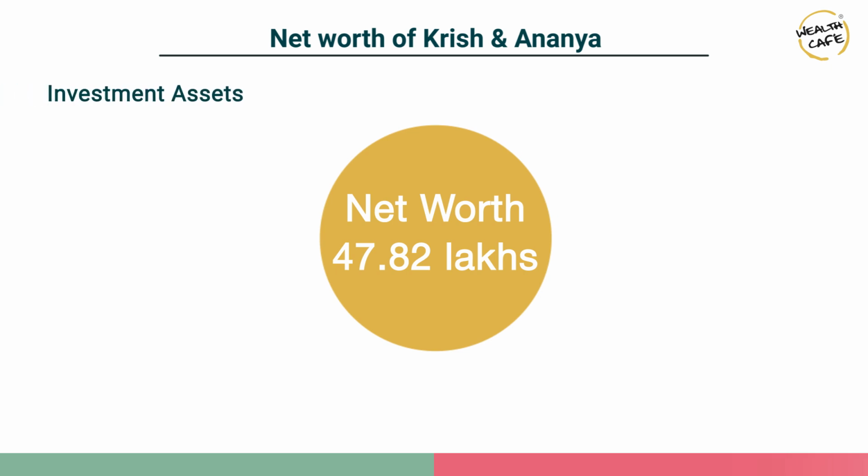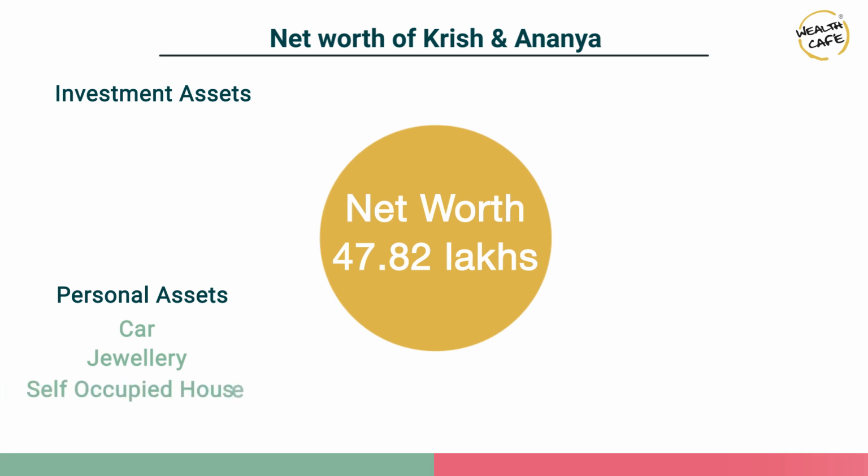What is important to understand here is that all the assets that you have can be segregated between investment assets and personal assets. Personal assets are those that you have but are not part of your investment portfolio and do not generate any income for you. An example of a personal asset would be your car. Another example would be the personal jewelry that you own. And a third example would be the home that you live in. These are typical examples of assets which add up to your net worth, but they do not contribute or generate any income for you. It's only your investment assets that are generating an income, and it's only your investment assets that are being used to meet your future goals.